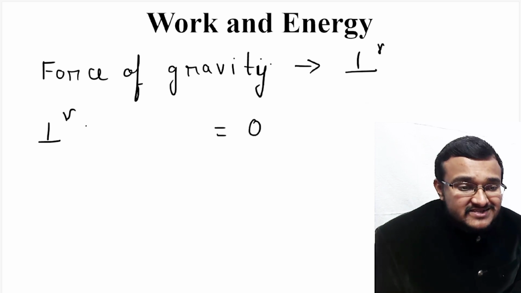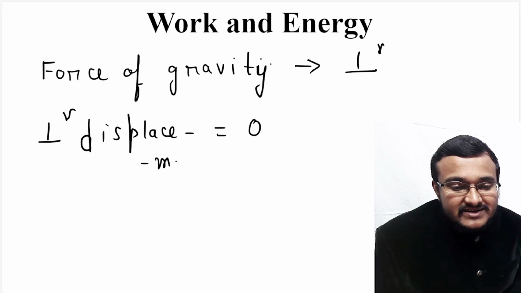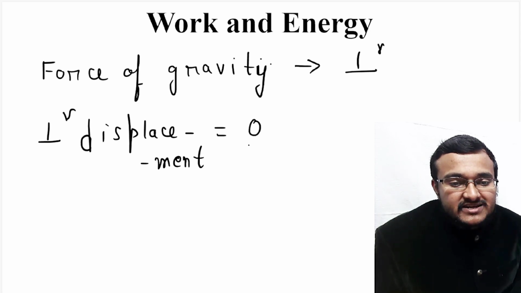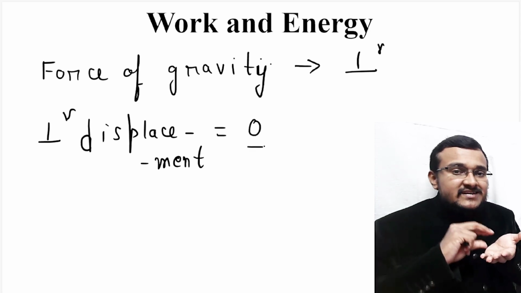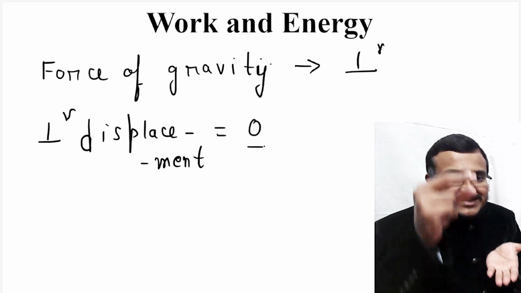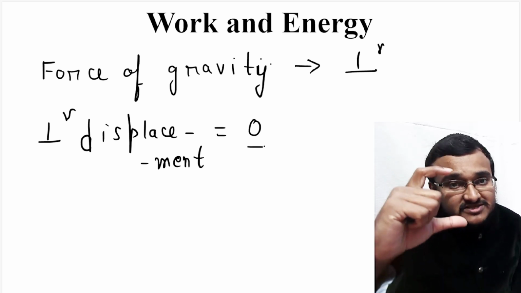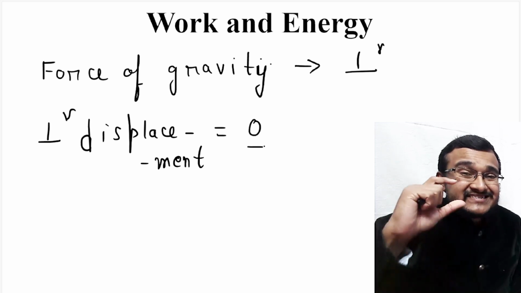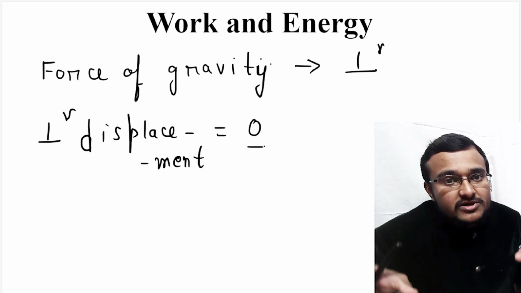Now if you consider the perpendicular displacement of the object, that is equal to 0, because the object has started from the ground and it has reached the ground itself. If you consider distance, it has covered a certain vertical distance, but if you consider displacement, then it has reached the same ground surface.